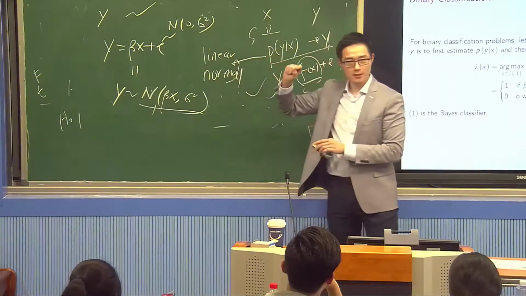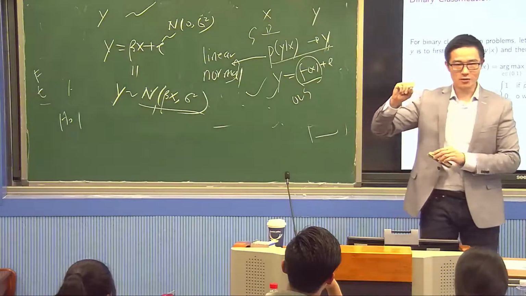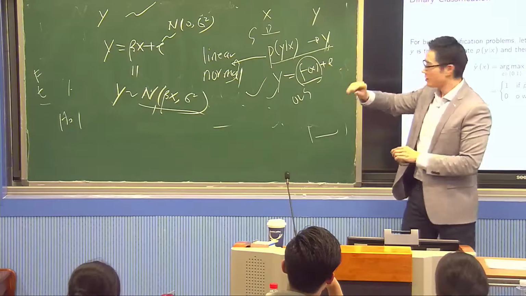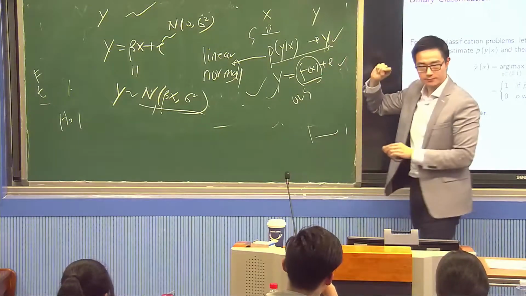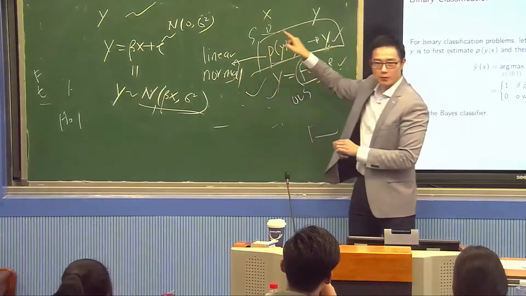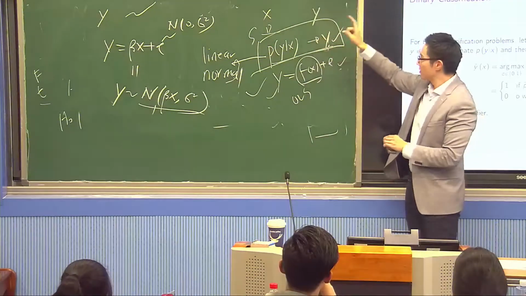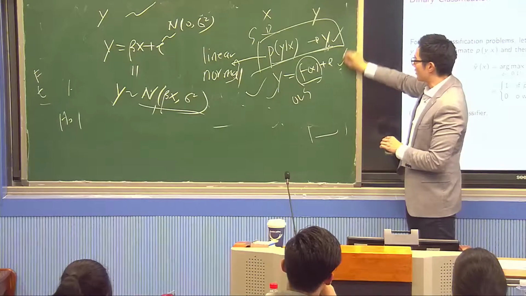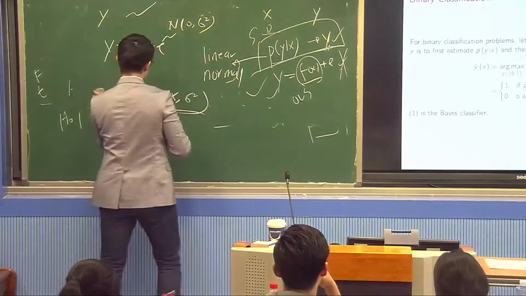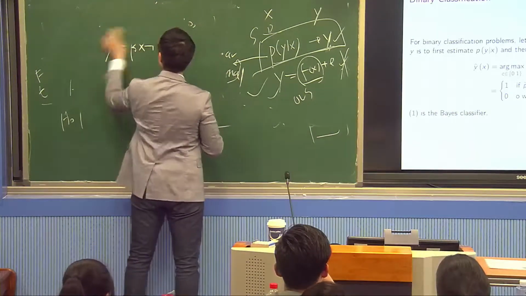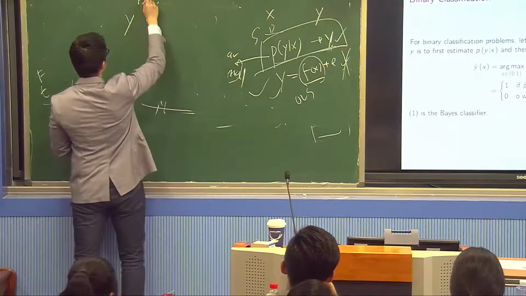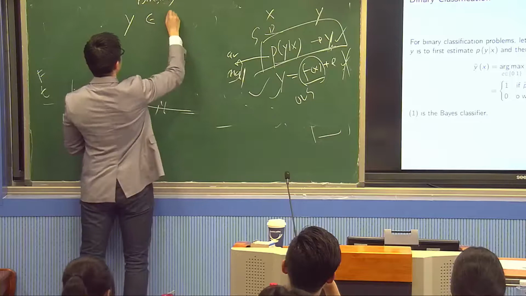Now, in classification, it turns out that we can have these 2 different approaches as well. We can do this or we can do this. This time I'm going to begin with this approach, and we're not going to talk about this one. So in classification, remember that if we have binary classification, then y is essentially 0 and 1. Y is essentially 0, 1.